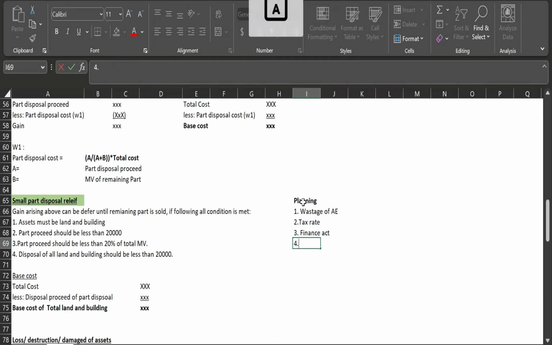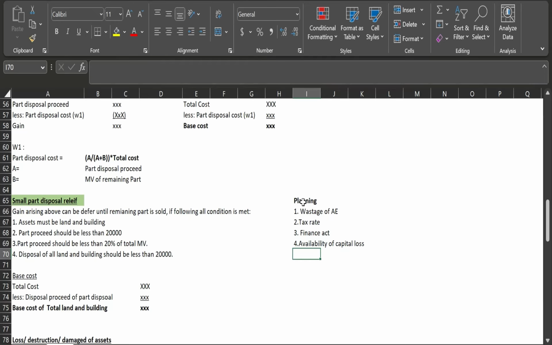And availability of capital loss. You should also think about whether there is any capital loss available now or in the future. Okay, these are the points you should remember while taking the relief.